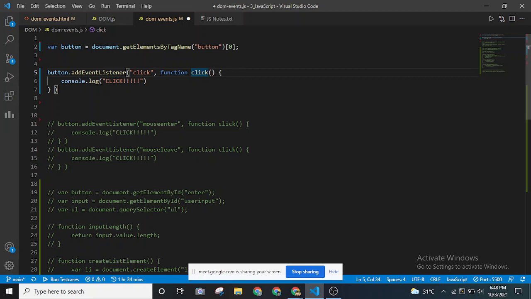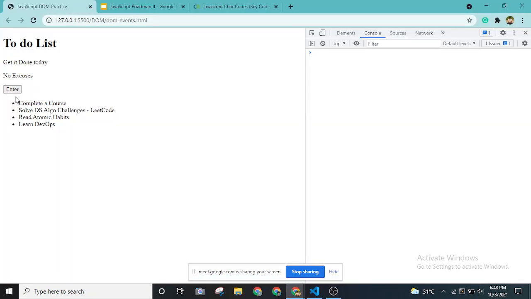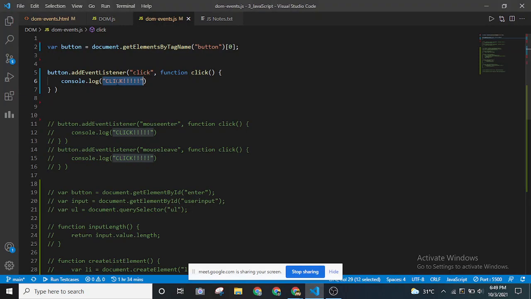Let me refresh it and clear the console as of now. If you watch my cursor carefully, when I click this enter button, you can see the number is increasing over here. Whenever I click it, the DOM event outputs the given string that we have using console.log.